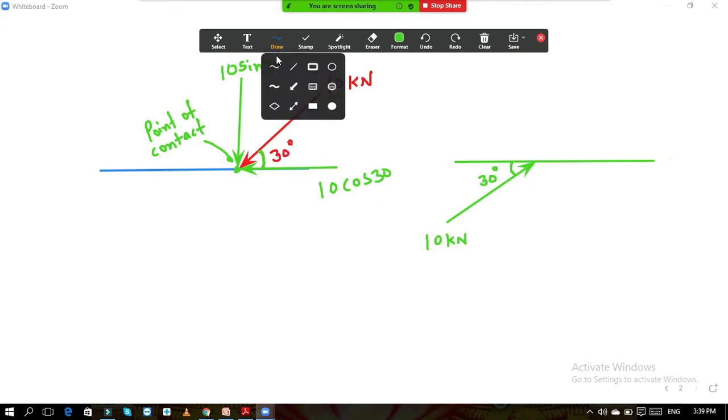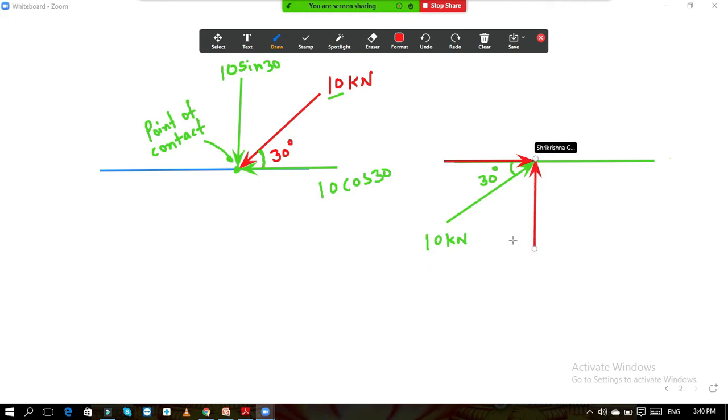Now the same thing is there. Again I will do the same thing. I will draw one line parallel to x and one line parallel to y, but I will take care that while drawing those two components of the force, our main force should come in between those two. So this is the component which is parallel to x, and this is the component which is parallel to y. And see that in between these two components, x and y, your main force is there. Now see, this angle is 30 degree. So if this is 10, I will write this also 10, this also 10.